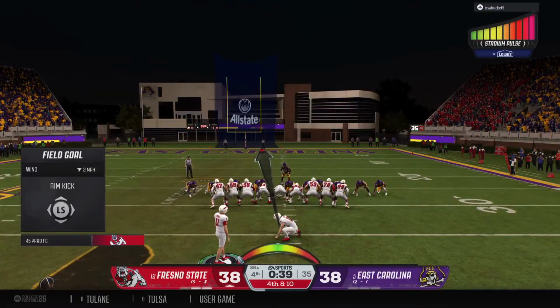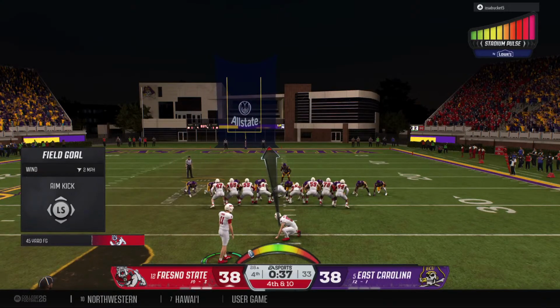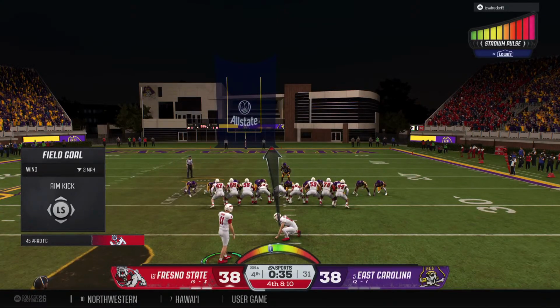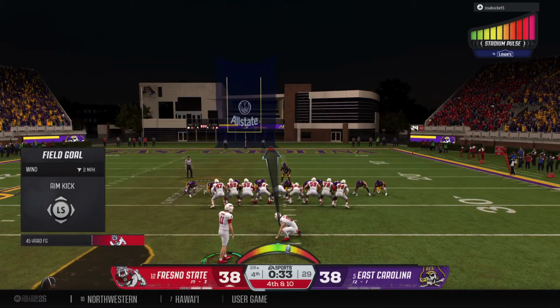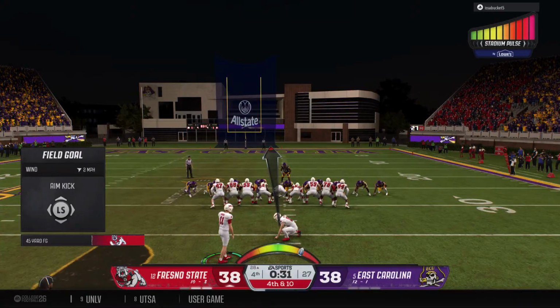So here on 4th down, out comes the field goal team. And it comes down to this, a moment in this place kicker's life. His team trailing in the final minute, a chance to put them on top.